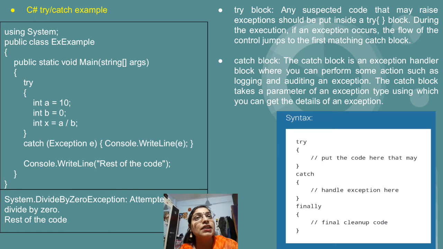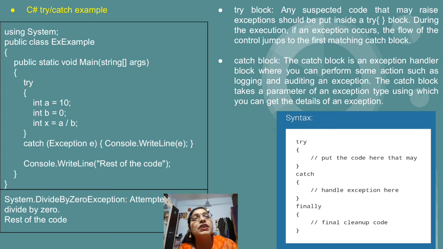But after that, if you see the last line of your output, rest of the code, it means even though there is an exception in your program, the respective error message is displayed on the screen, and the remaining code which is present after the catch block is smoothly or normally executing, which we want, because there is no fault of the Console.WriteLine rest of the code statement, because it is not having any error.